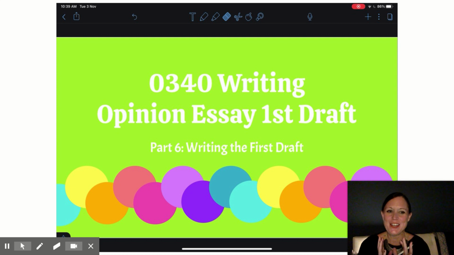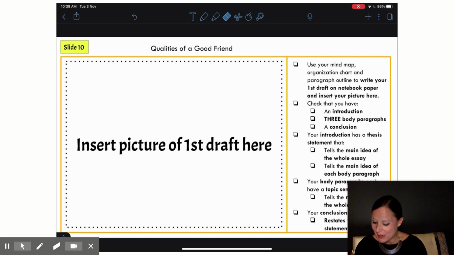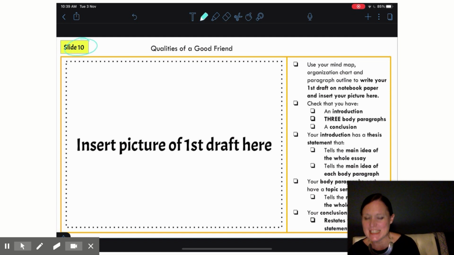And we are finally here at the time to write our first draft of our opinion essays. Hopefully you have a really good idea of how you're going to do that and what information and ideas and explanations and examples you want to include in your first draft, and it's going to go really nice and easily for you. So by now you should be ready to write that first draft using your mind map and your plan from last week. And just like with our descriptive essays, we're going to write these on notebook paper and upload the picture into our writing workbook, this time on slide 10.